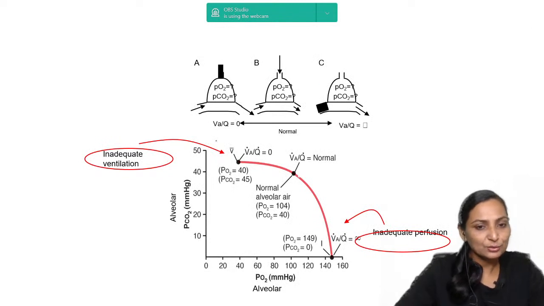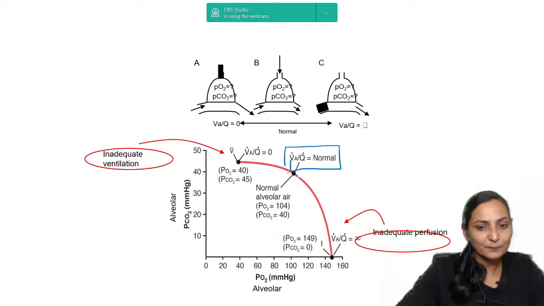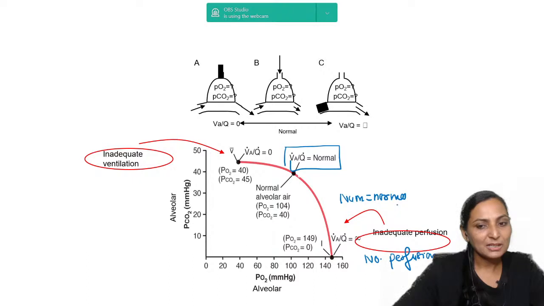Now you can just look at this diagram, boys and girls. See, this is the normal ventilation perfusion ratio. This is the point where the ventilation perfusion ratio is infinity. What is infinity? Here there is ventilation but there is no perfusion, right? That means the numerator is normal, but the denominator is zero. Therefore, the ventilation perfusion ratio is said to be infinity.